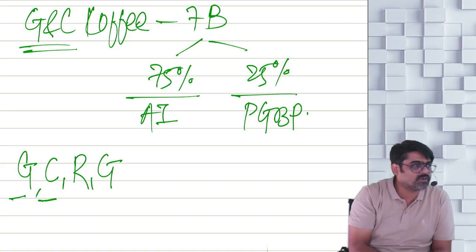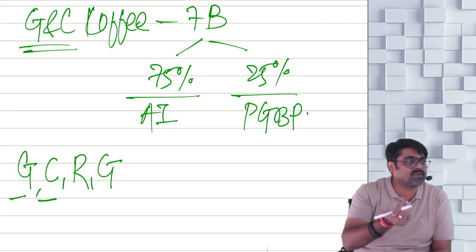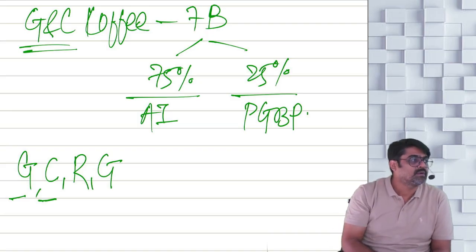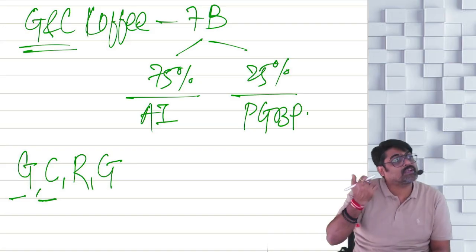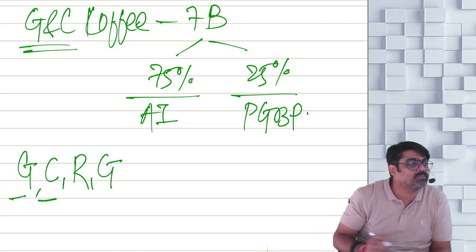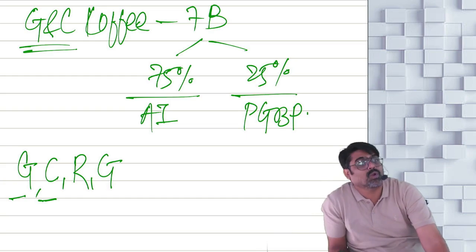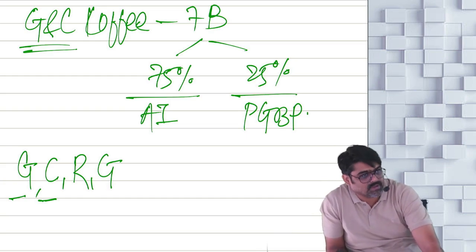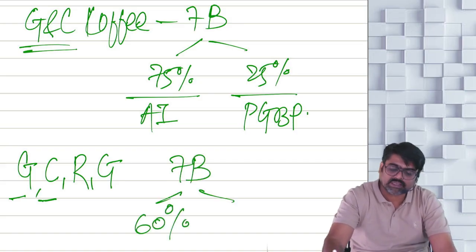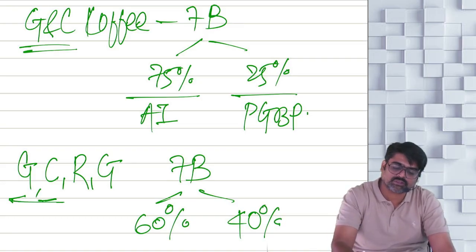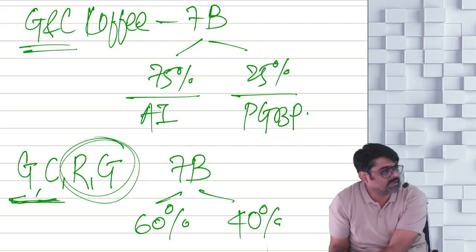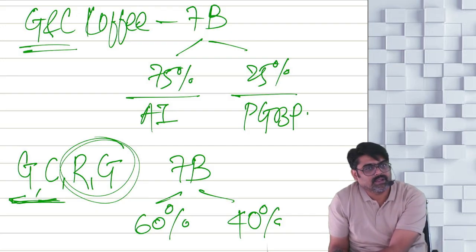So that coffee powder which you are selling will give you one income. So sale of coffee powder minus all the expenses in the manufacturing process, and all the expenses in the growing process, all the expenses allowable under the head PGBP relating to manufacturing and growing, minus the depreciation, etc. Profit will come, no? That profit as per Rule 7B, you are going to split 60%, 40%. Because this is not just growing and curing, roasting and grinding is also done. So 60% and 40%.